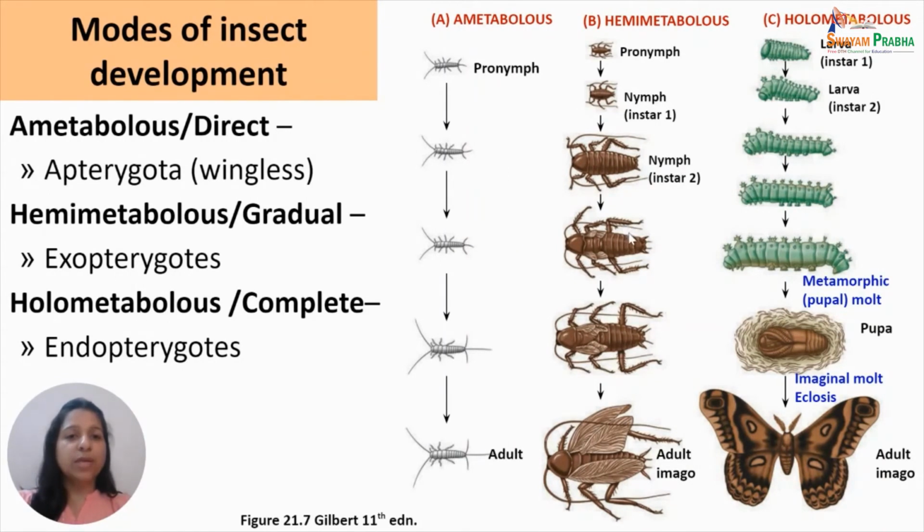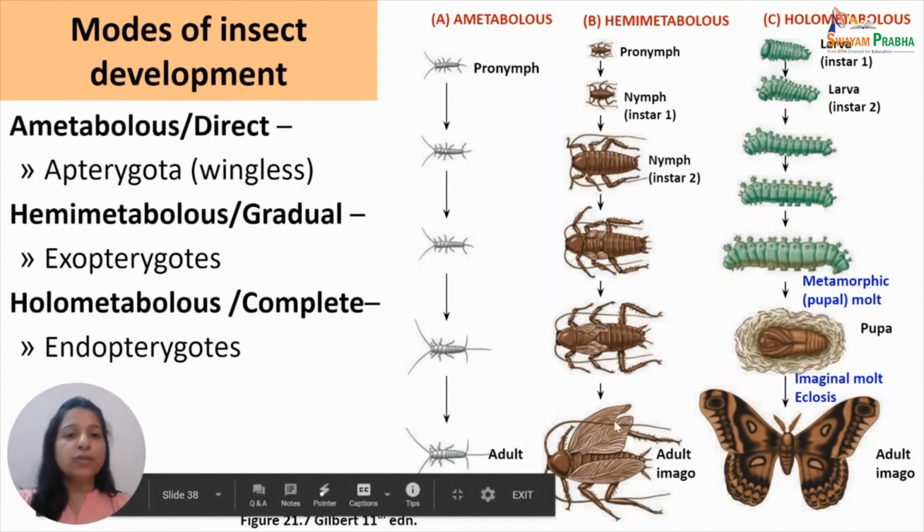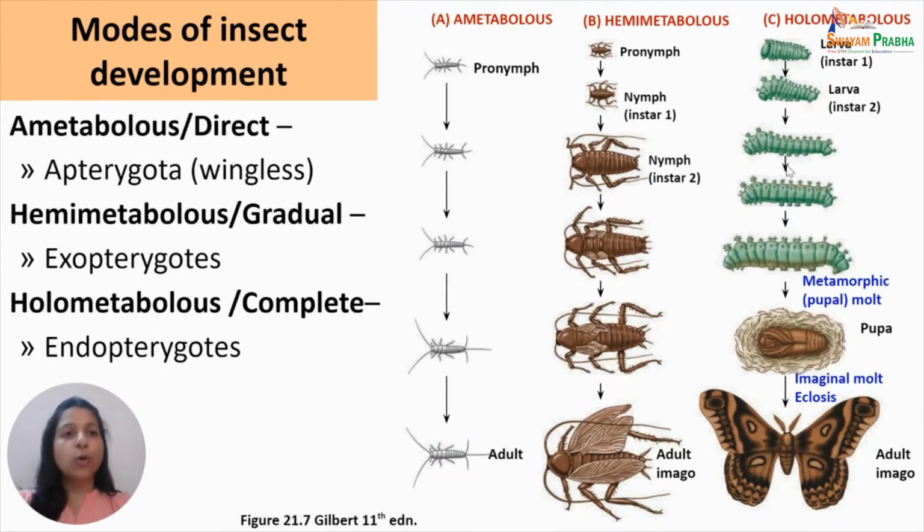Wings also develop gradually as external outgrowths from the thoracic region of the body and are visible externally in the nymphal instars, because of which it is known as exopterygota, meaning external outgrowths from the thoracic region give rise to the wings, because of which the prefix exo is used here. At the final molt, the emerging insect is winged and sexually mature, and here the adult is known as imago.